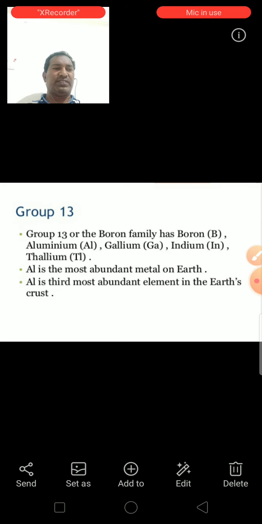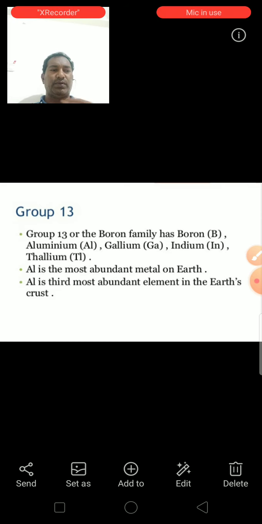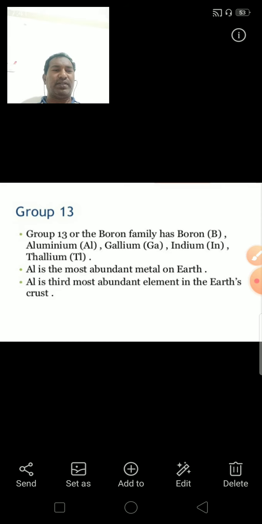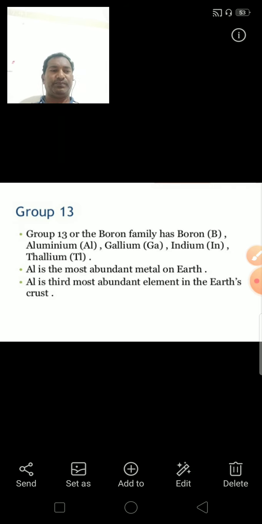Boron possesses properties little in common with the other three elements due to its small size and high ionization potential value. Boron shows a diagonal relationship with silicon, which is present in group 14.